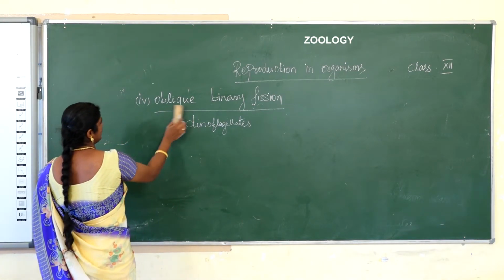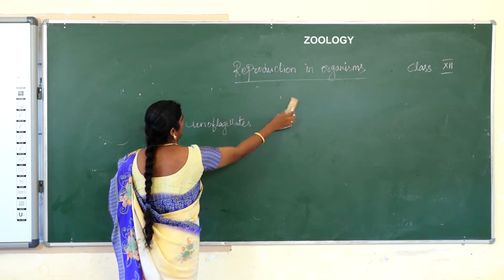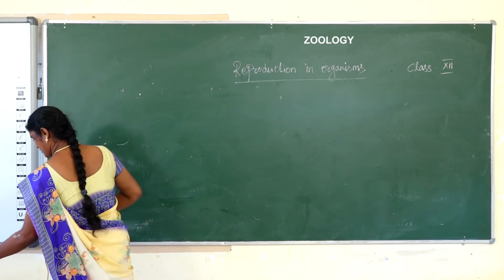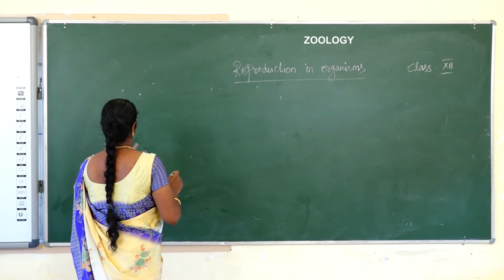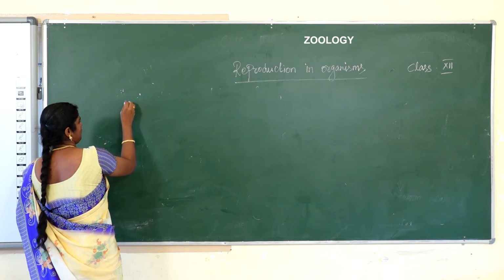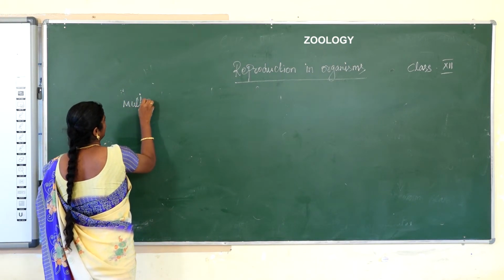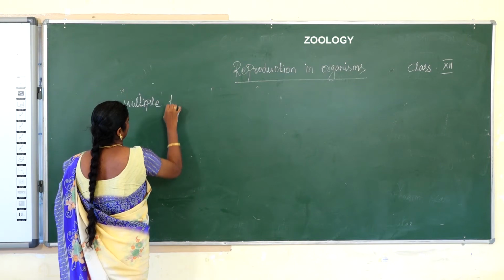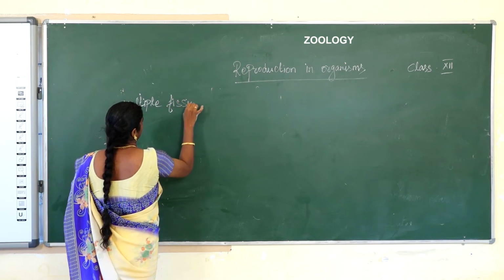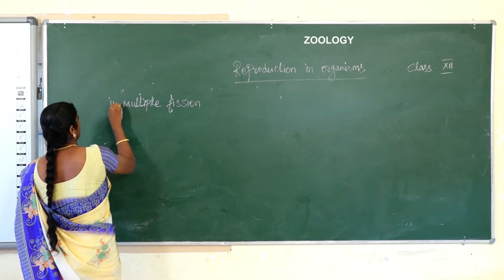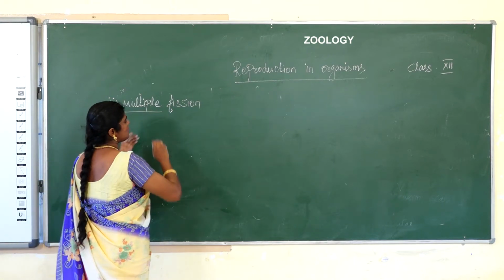Next one, multiple fission. Multiple means many.